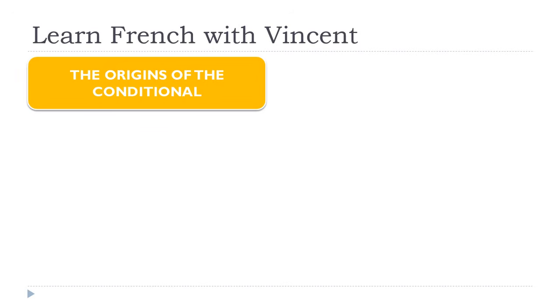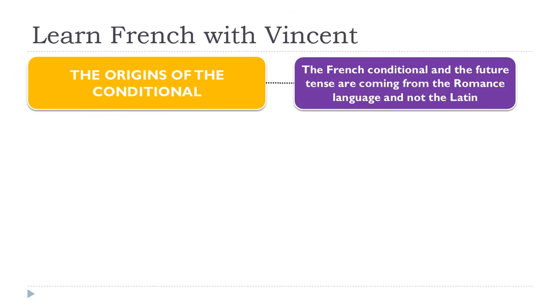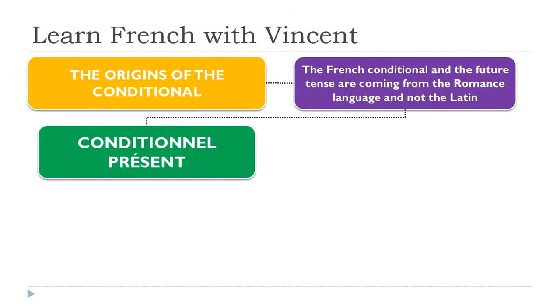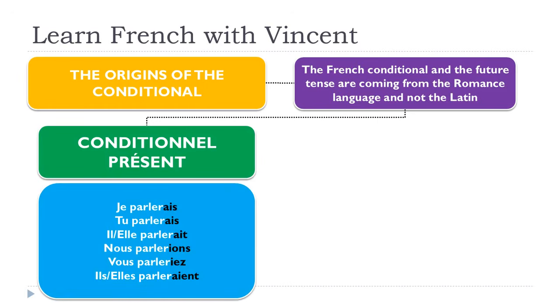So let's go back to our beautiful chart. Now, conditionnel présent, and we'll take one regular verb, the verb parler. I told you that for verbs from the first group, it's usually not really tricky. Of course, we've got some exceptions, but most of them will be quite simple. So, parler, first group.